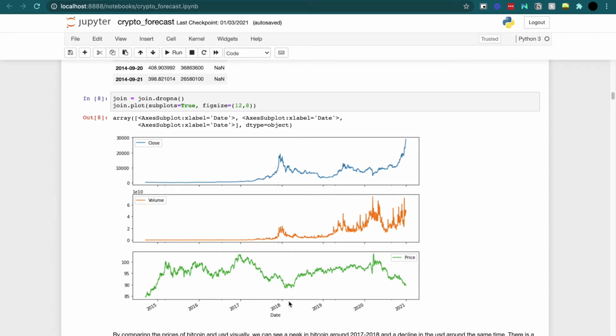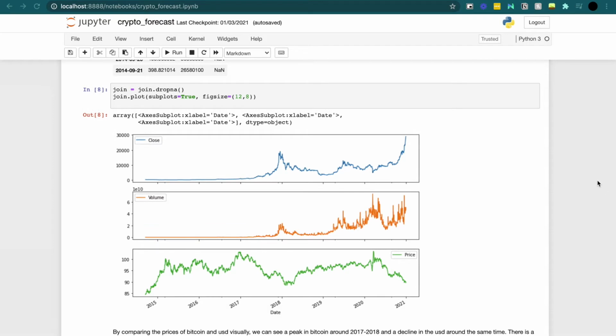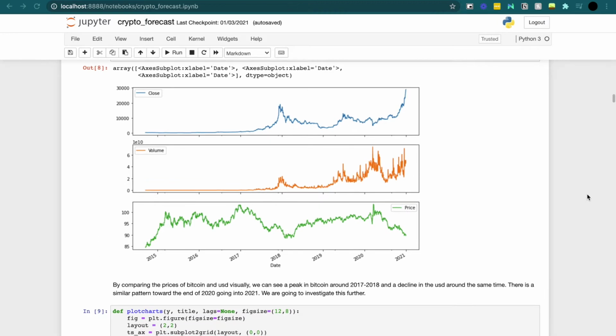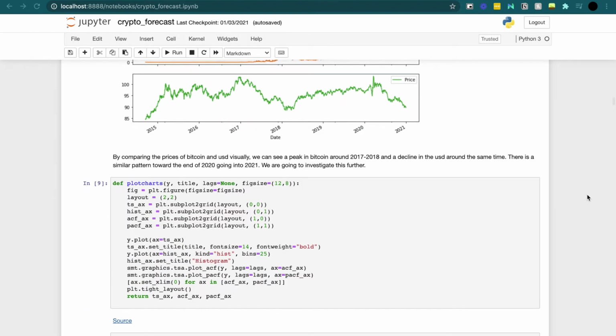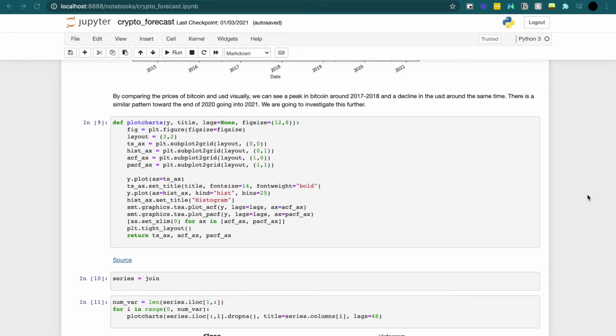So you see how it's that fact that they said that it's a hedge against the US dollar, we see that trend already. Same thing as it's going into 2021, same thing happened. And we see that Bitcoin's volume is increasing with some seasonality components and trends. Now, those are general components of time series data. And before we clean our data, we're going to have to just visualize some of the components, some of the features.